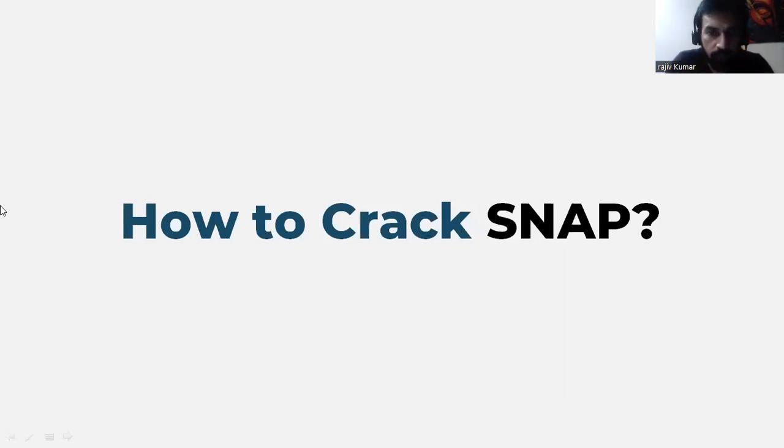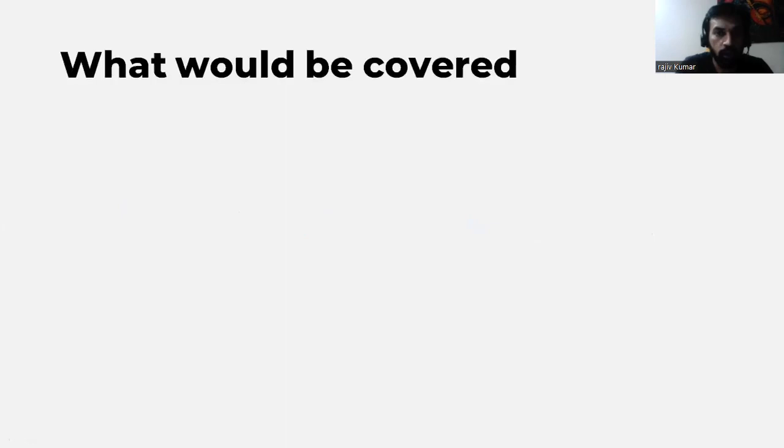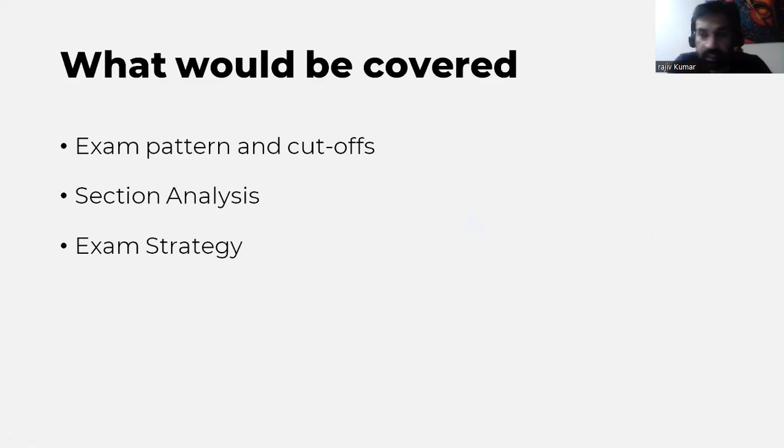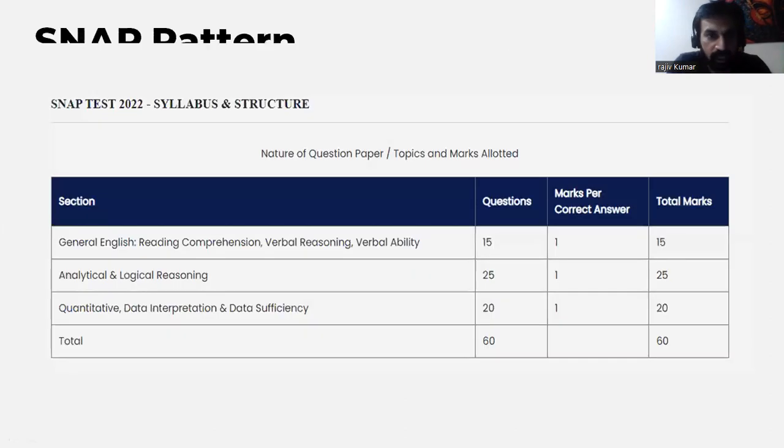So we start from here. The topics we would be covering are the exam pattern, different cutoffs, section-wise analysis of the different parts of SNAP, exam strategy, and what to do next. These are the four sections on which I'll focus this whole session. So let's start with the first one, which is the SNAP pattern.